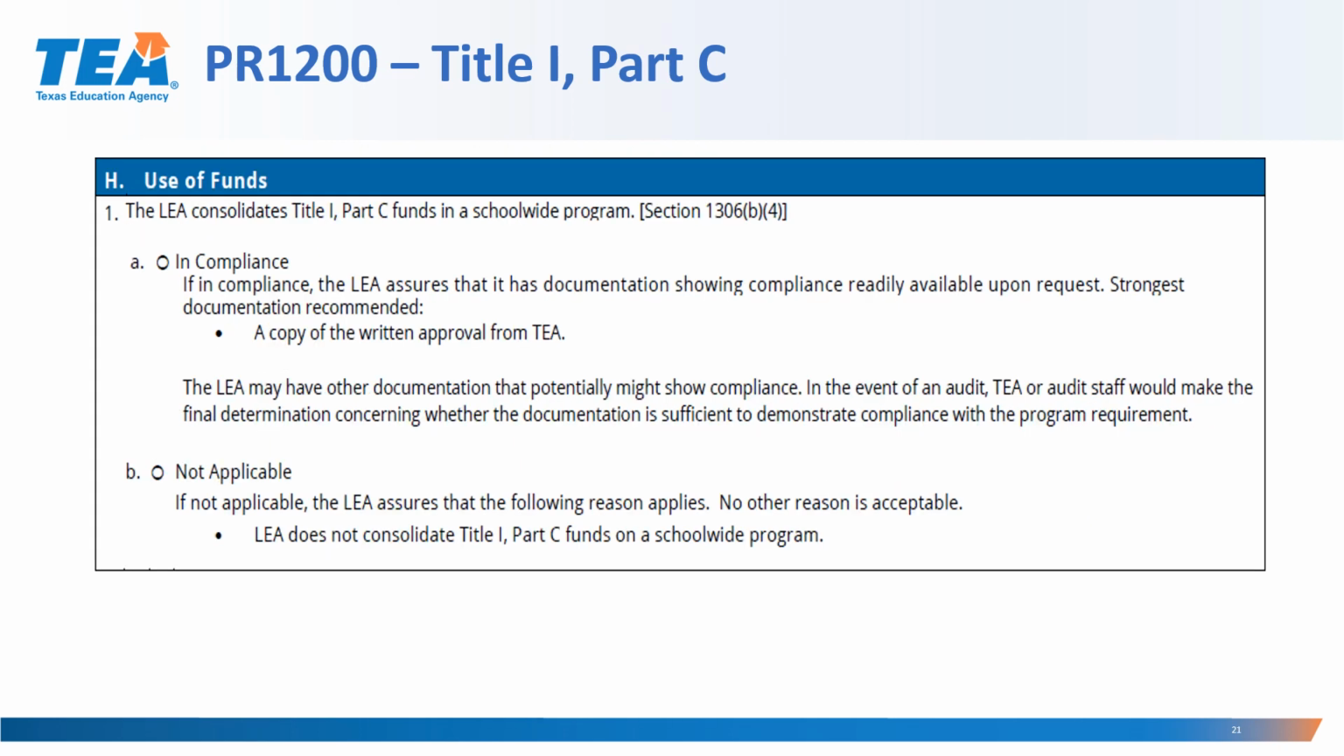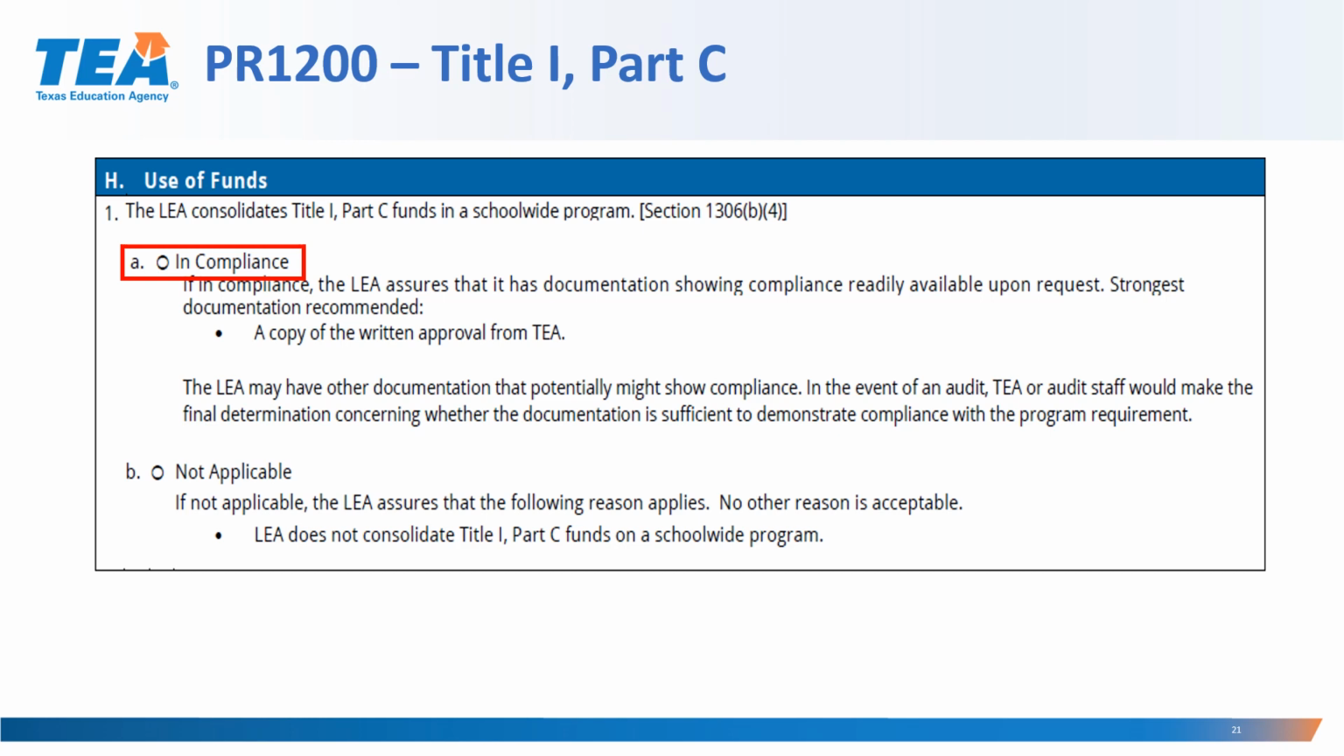Program Requirement H, Use of Funds. 1. The LEA consolidates Title I Part C funds in a school-wide program. If the LEA indicates that they're in compliance, the LEA assures that it has documentation showing compliance readily available upon request. And this is the strongest documentation recommended.